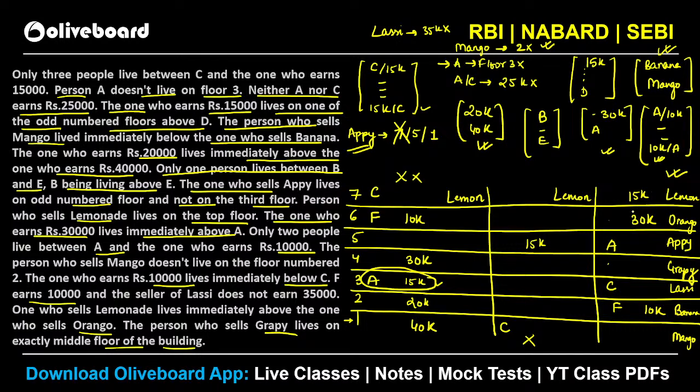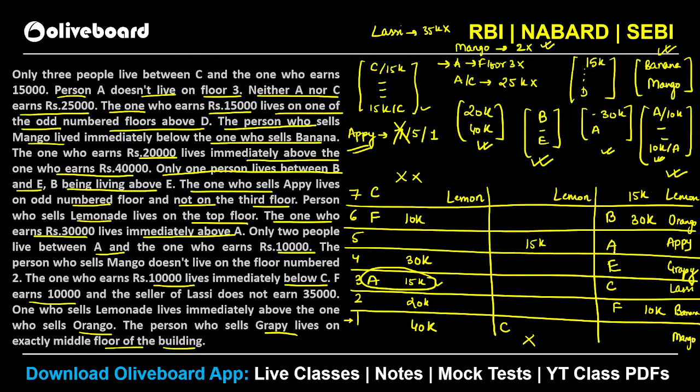So now we are left with this particular information. You can see सारे drinks place हो चुके हैं. Now we just need to place whatever is remaining. You have to place your B and E at a gap of 1. Such that B is above E. अब यहाँ पर कहाँ पर place करोगे? You can see the only possibility is 6 and 4, isn't it? So you will see that B will be here, E will be here.